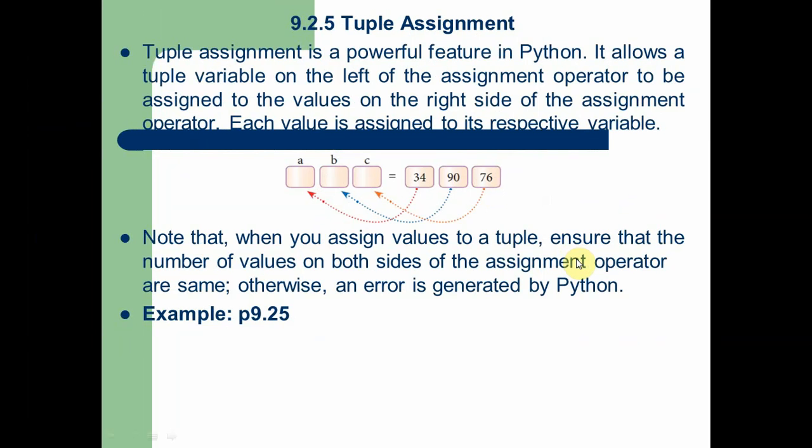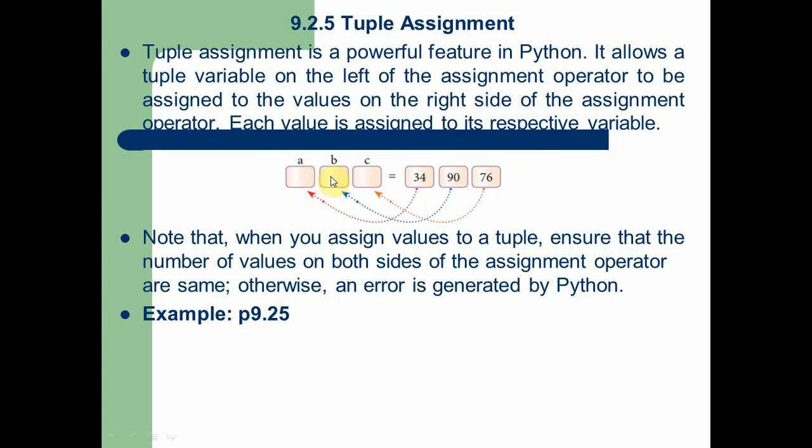Next one is tuple assignment. So assigning a value to the tuple variables. So in here you can see tuple assignment is a powerful feature in Python. It allows a tuple variable on the left of the assignment operator to be assigned to the values on the right of the assignment operator. So each value is assigned to its respective variable.